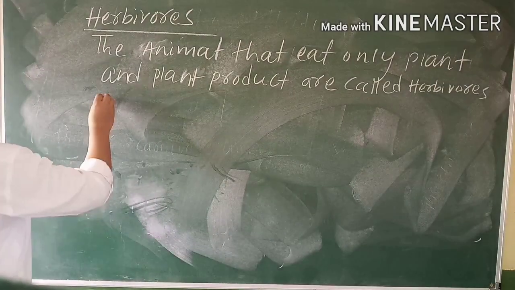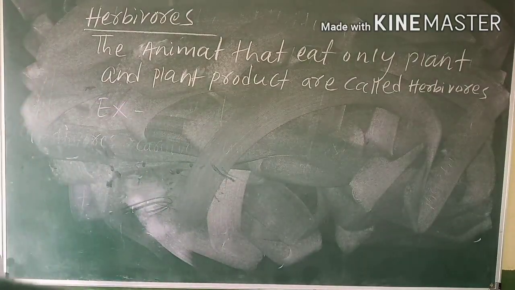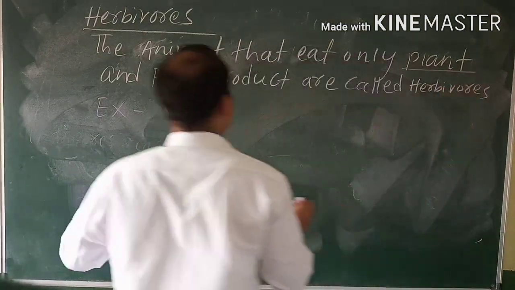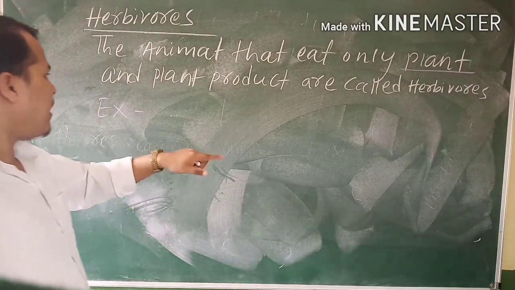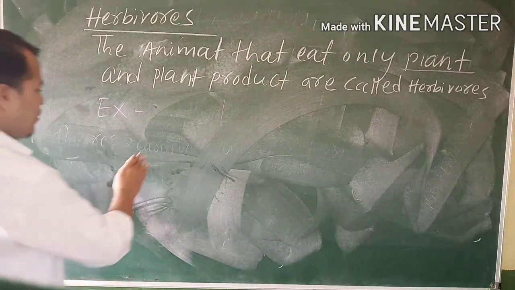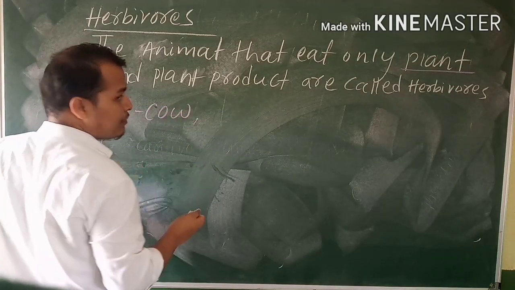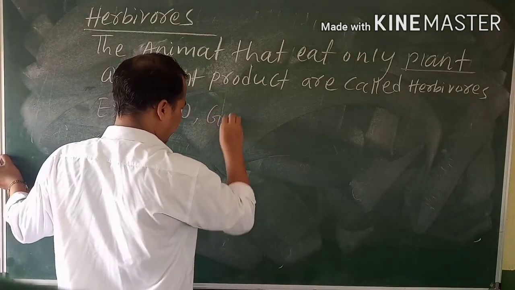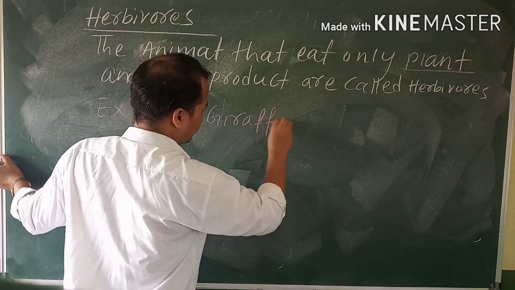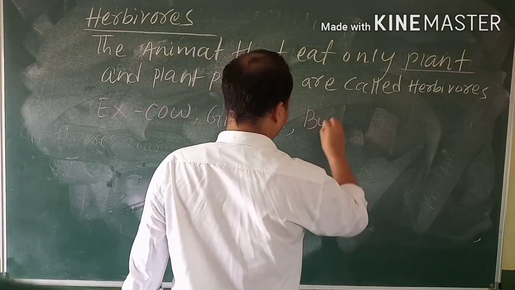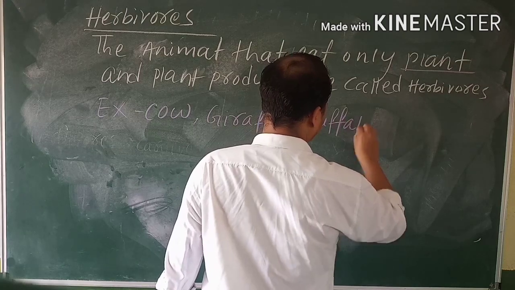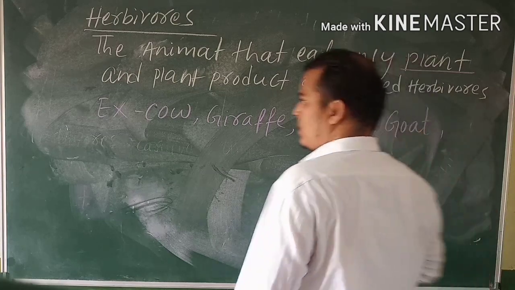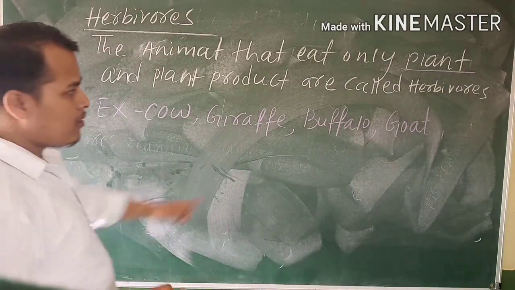Example: tell me the animals that eat only plants and plant products. Cow is herbivorous, it only eats grass, a plant product. Giraffe is also herbivorous, then buffalo, and goat, in your village. Goats come under herbivorous.